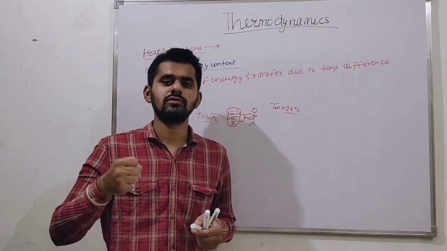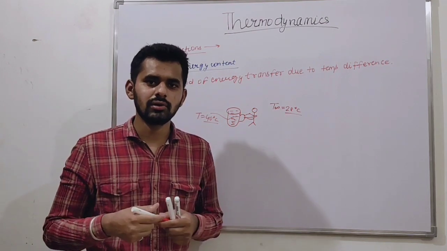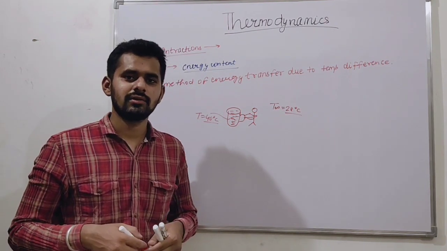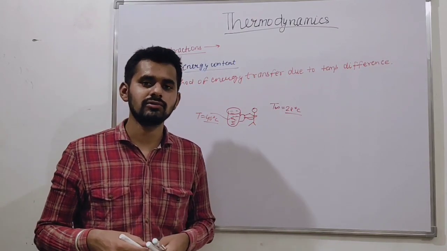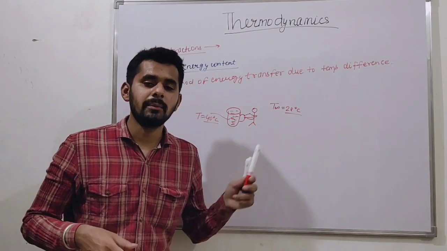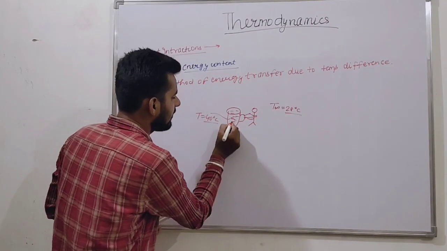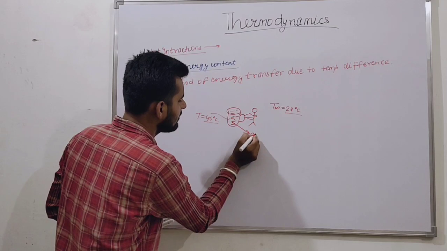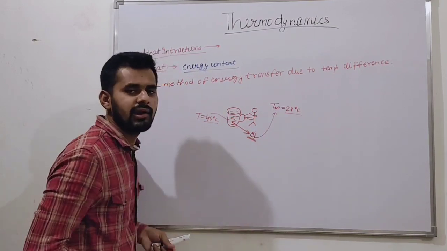Chandu feels that the coffee is hot. Then after some time, Chandu feels that the coffee is not hot. Its temperature starts decreasing. Why does it start losing heat? Because of the temperature difference, the coffee loses its energy, and this energy goes to the ambient.